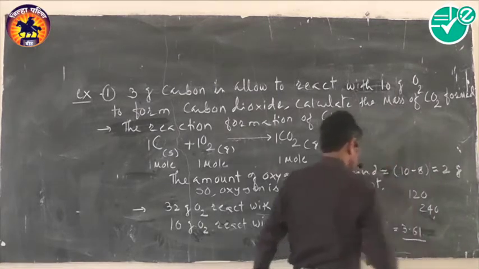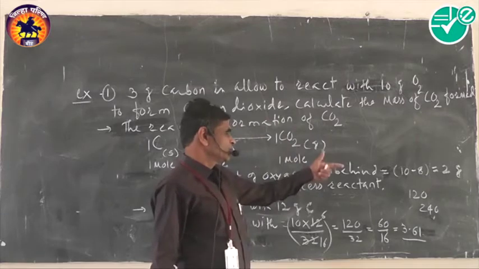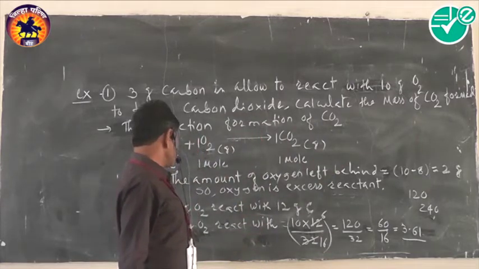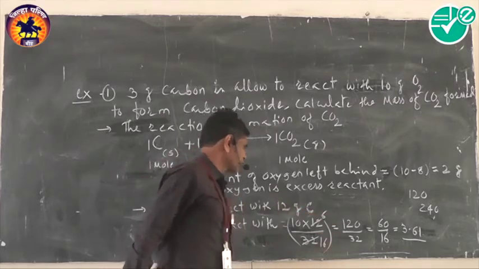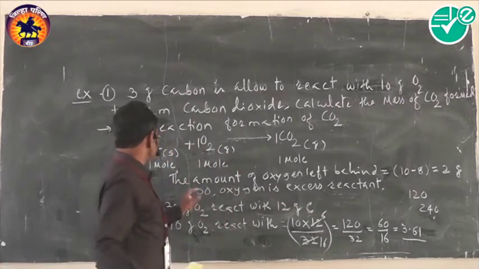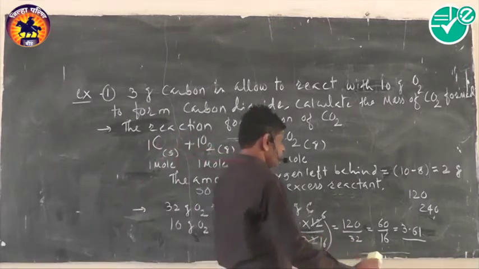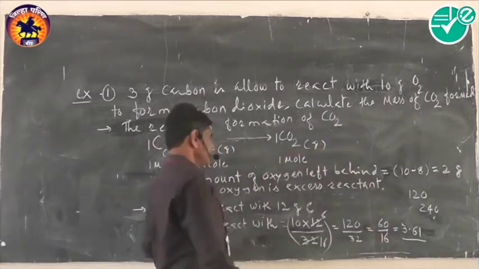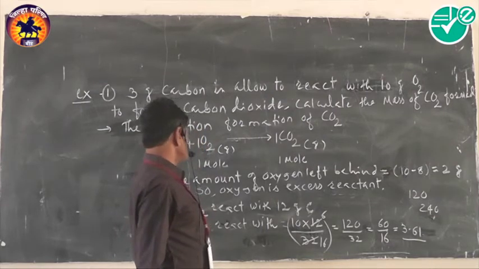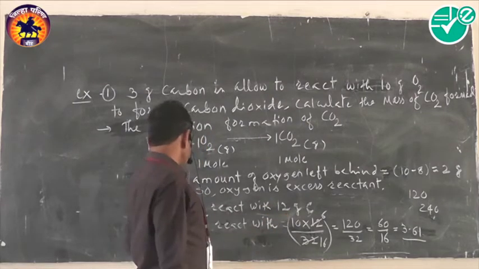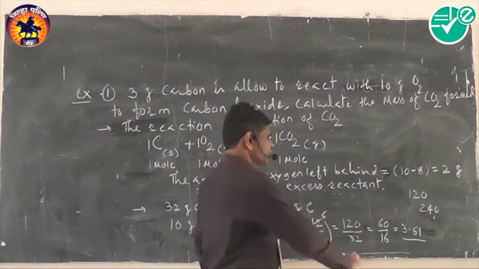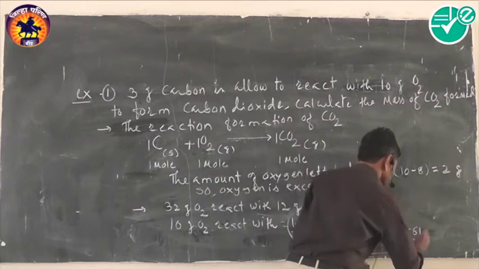So some 3.61 gram of hydrogen must react with 10 gram of oxygen. And so what is the quantity of hydrogen reacted? 32 gram oxygen reacts with 12 gram of carbon, then 10 gram of oxygen reacts with 3.61 gram of hydrogen.